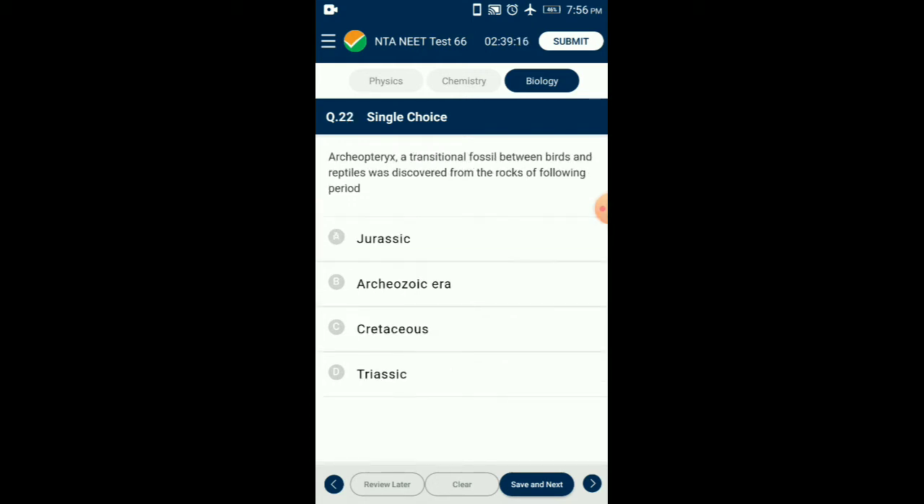Question number 22. Archaeopteryx, a transitional fossil between birds and reptiles, was discovered from the rocks of the following period. Archaeopteryx, intermediate between reptiles and birds, originated towards the close of the Jurassic period. Archaeopteryx is a transitional fossil between dinosaurs and modern birds. It lived around 150 million years ago during the late Jurassic period. So the answer is option A, Jurassic.